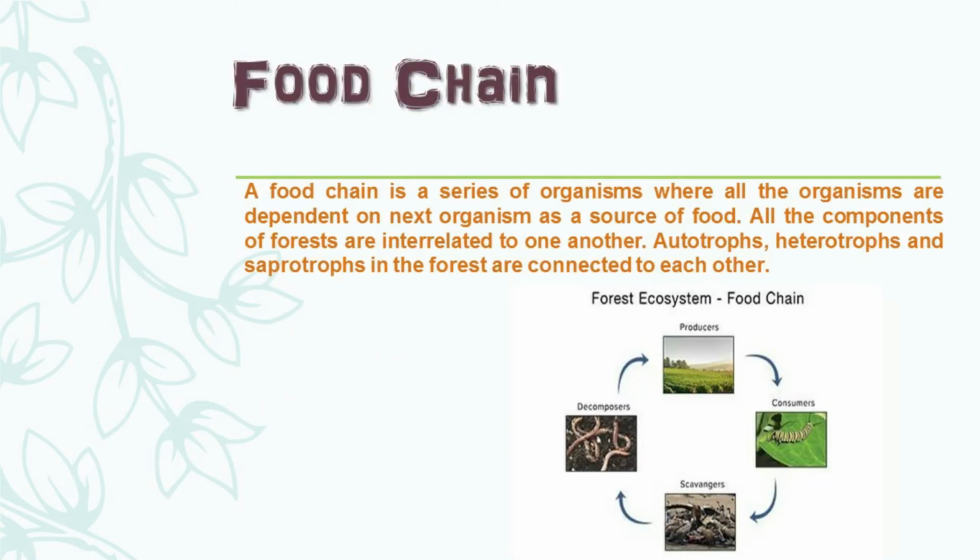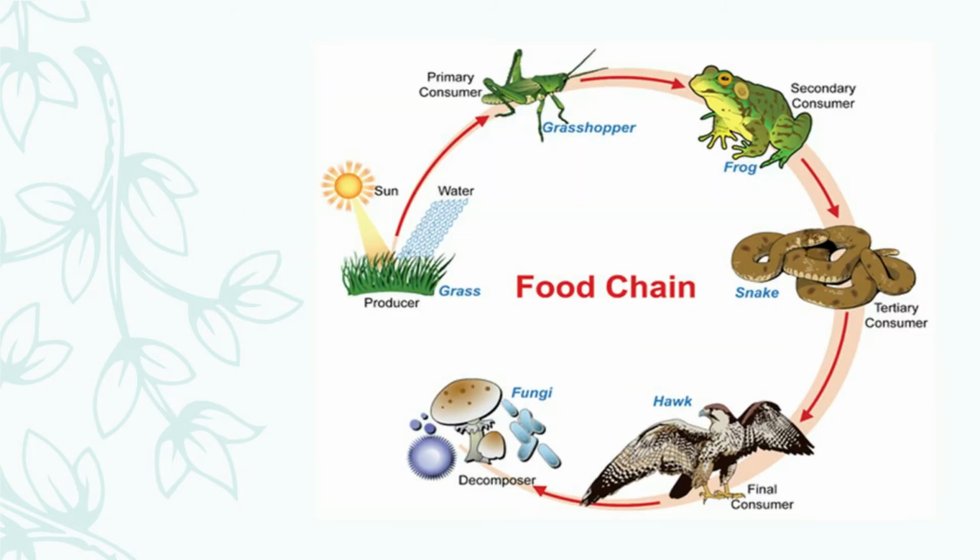Students, all these components like producers, consumers, decomposers and scavengers are interconnected with each other and make a chain in which an organism depends on another for its food. This chain is known as food chain. Here I have given a common example of a food chain in which grass is a producer and a grasshopper is a consumer as well as herbivore that depends on grass for food, so it is called primary consumer. Afterwards, a frog depends on grasshopper, so it is a secondary consumer. Further, a snake eats frog, so it is known as tertiary consumer, and a hawk eats a snake, so it is the higher order consumer or the final consumer of this food chain.